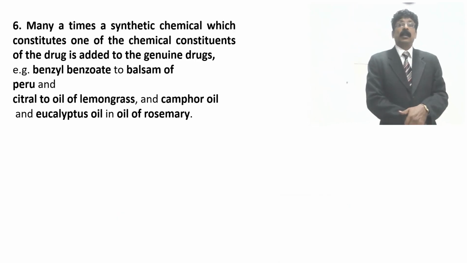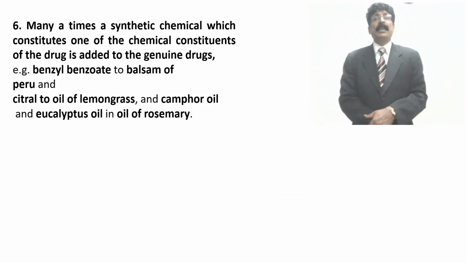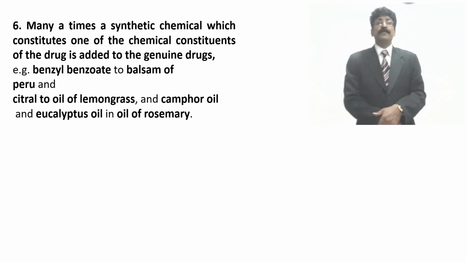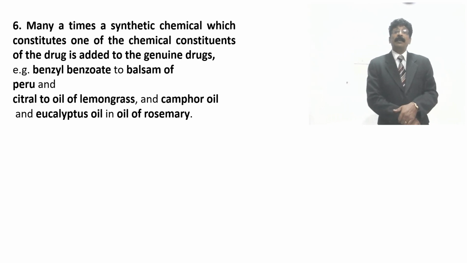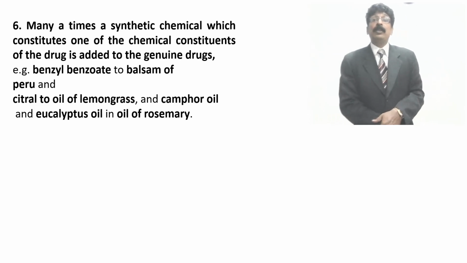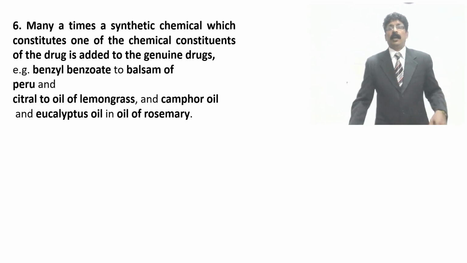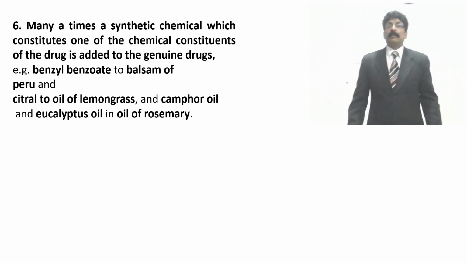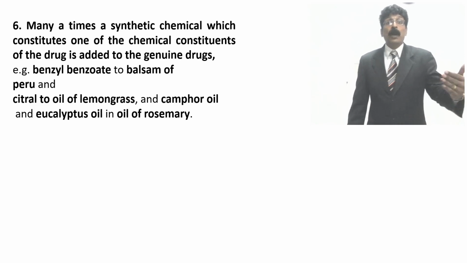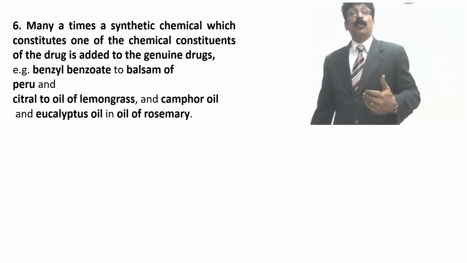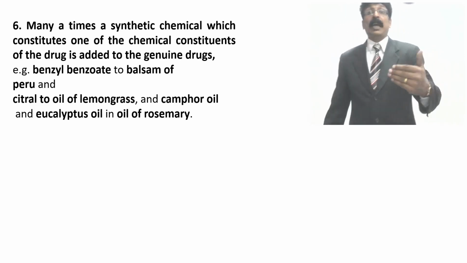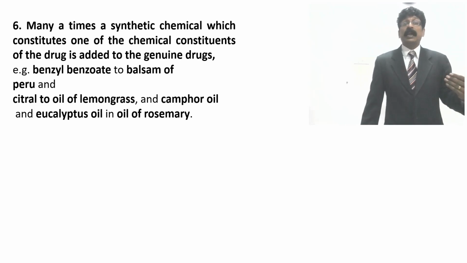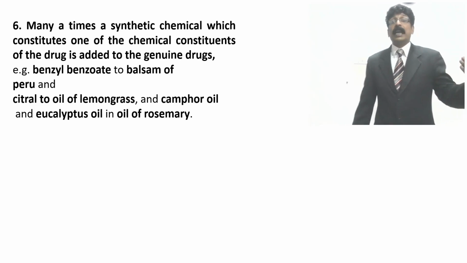Sixth one, many a time a synthetic chemical which constitutes one of the chemical constituents of the drug is added to the genuine drug. Like benzyl benzoate, a synthetic chemical, to balsam of Peru. Where is your benzoic acid? So benzyl benzoate can be added to balsam of Tolu as adulteration.